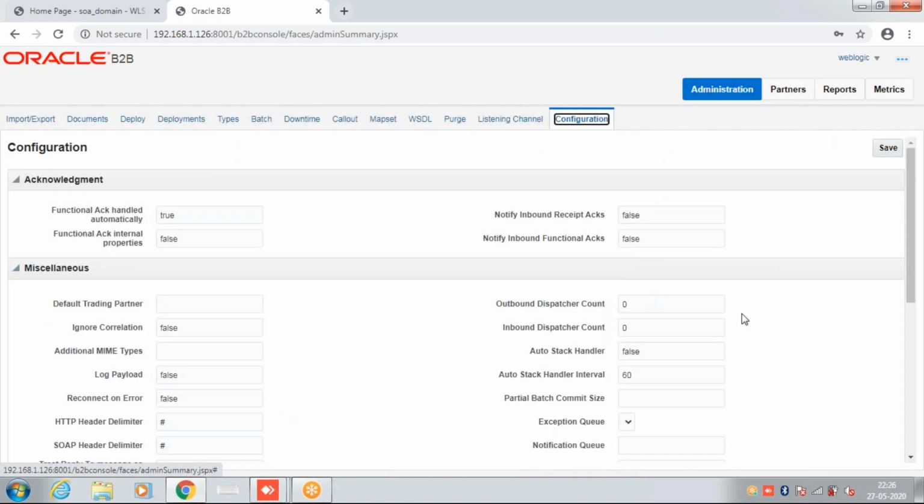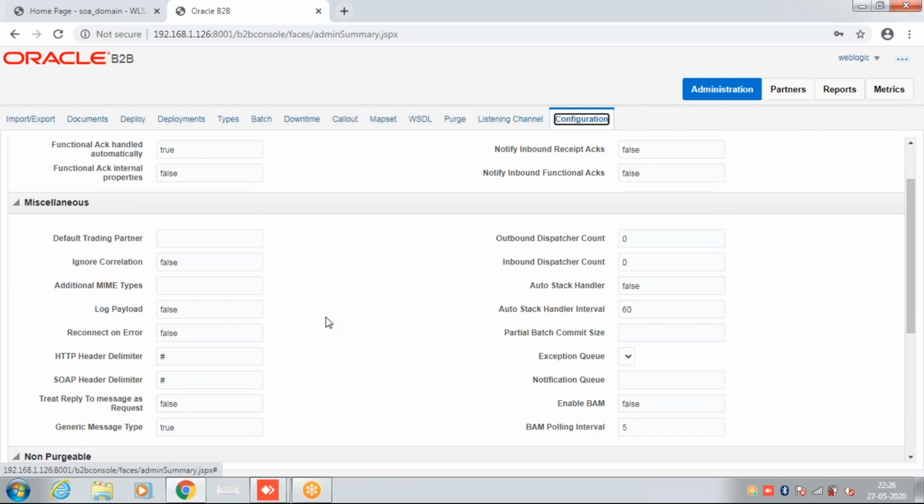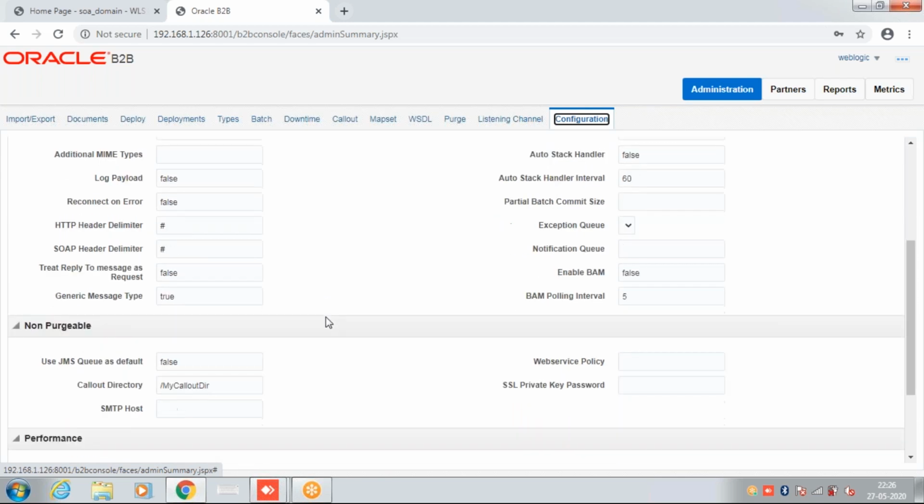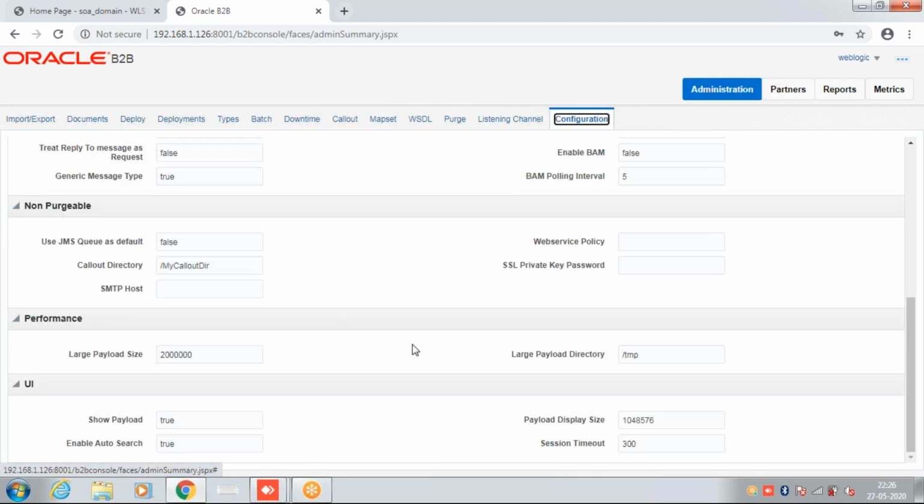One minute, let me see the property there. If we don't define the JMS queue, by default it will go to the AQ queue. So by default there are two queues.